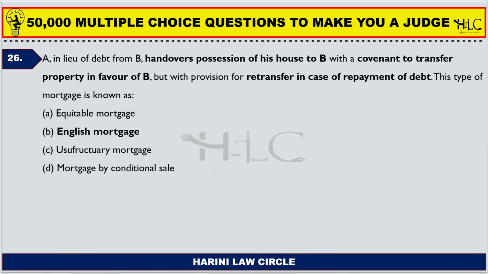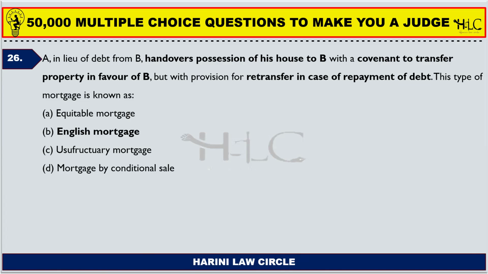A gets a debt from B. A gets a loan from B. A hands over possession of his house to B. So for the loan he received from B, A gives the possession of A's house to B. And there is a covenant to the transfer.